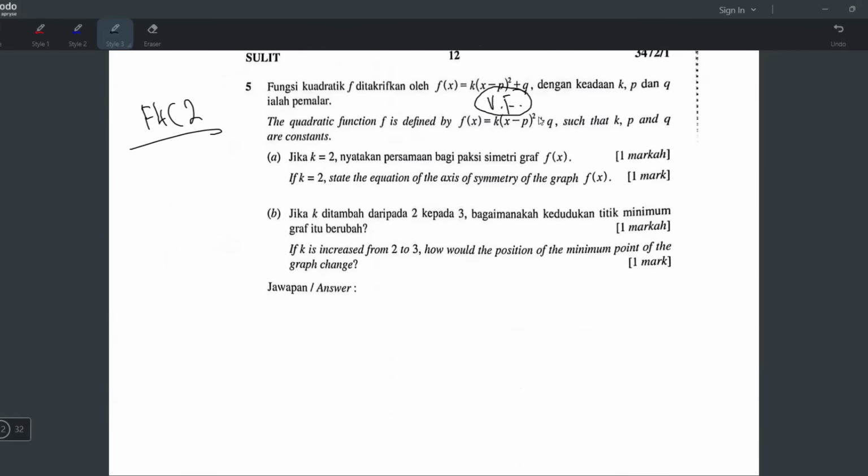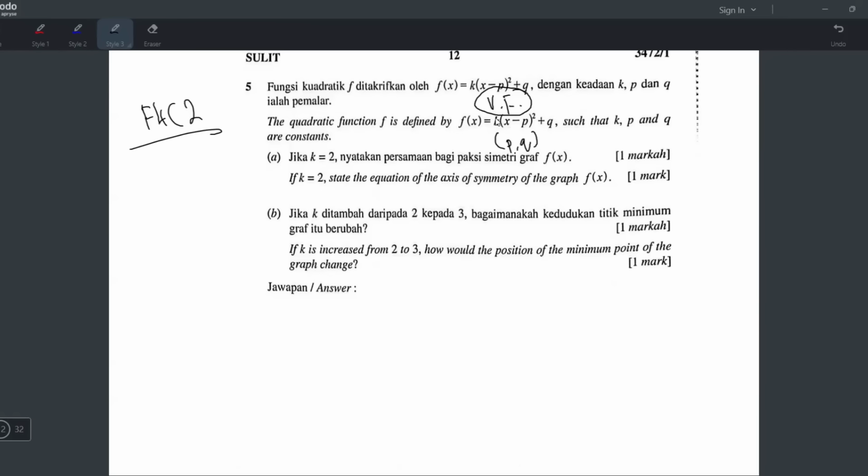Confirm. Confirm. Bila dia ada bracket x square like that, mesti vertex form. So when it's vertex form, you can straight away baca you punya turning point tau. So the x coordinate will be P, this one is Q. Yeah, bila baca ni, this one, bila baca x coordinate, this one you have to tukar tanda. And then Q lah.